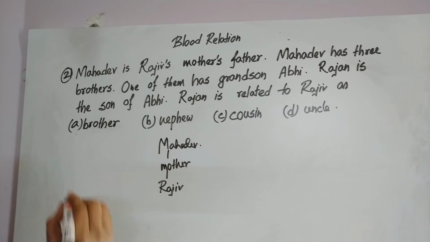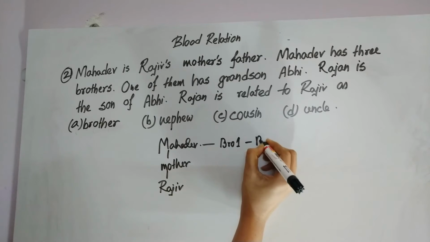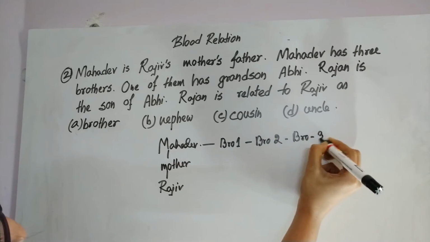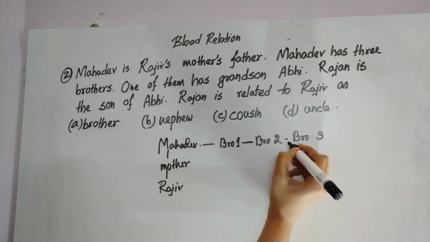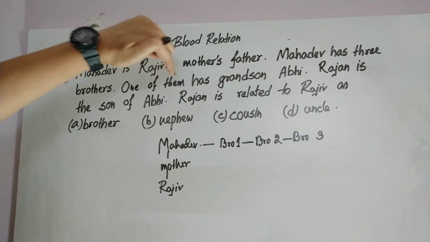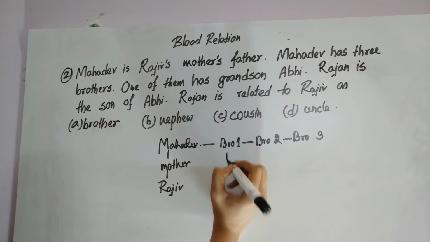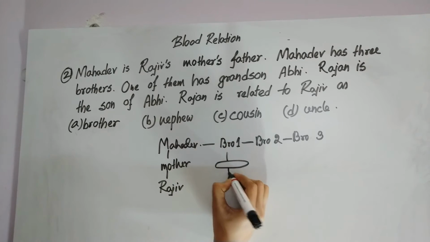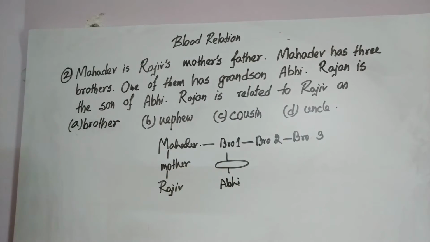Mahadev has 3 brothers. Brother 1, brother 2 and brother 3. Okay, Mahadev has 3 brothers. One of them has grandson Obhi. Suppose brother 1 has grandson Obhi. So, brother 1's son, he is someone, and his son, that is brother 1's grandson, he is Obhi.